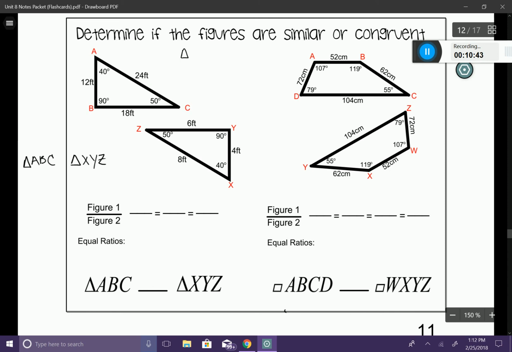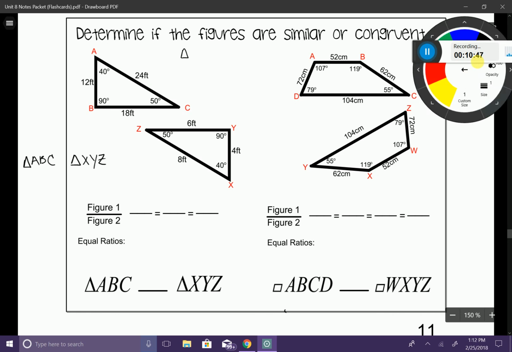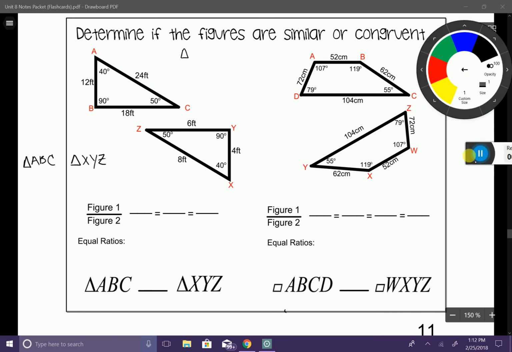And you can see that the side lengths here are not equal to each other. And the only thing I really looked at was this right here. Side length AB and XY, they're not congruent to one another. They're not the same. So if we want to say that these are congruent, it is not true.